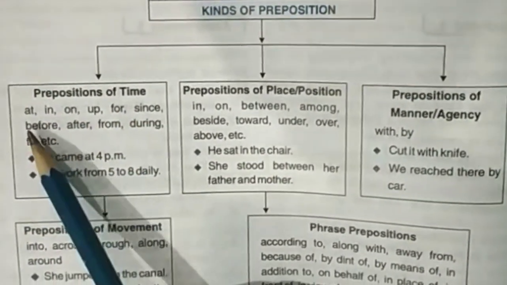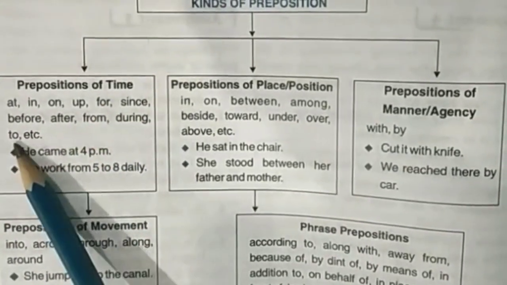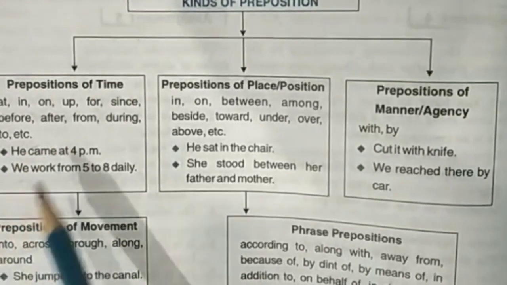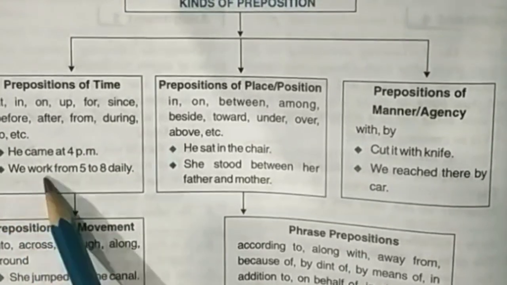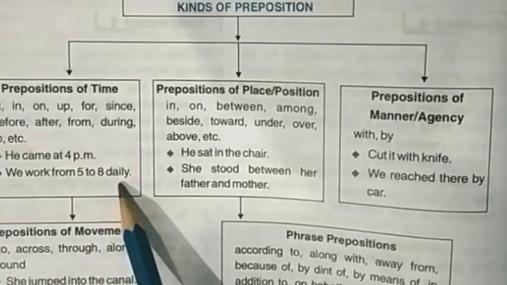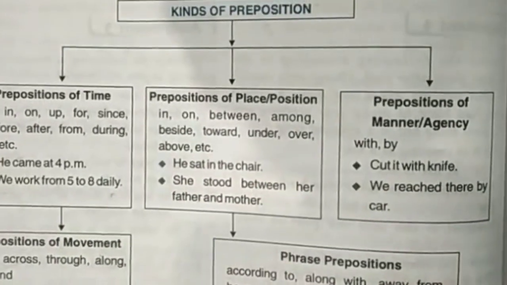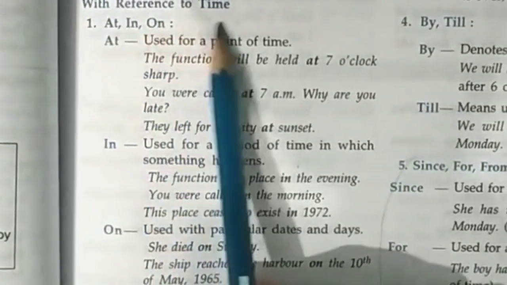Prepositions of time. These are at, in, on, up, for, since, before, after, from, during, to, etc. These are the examples. He came at 4 p.m. He worked from 5 to 8 daily. It will be clearer to you. With reference to time.